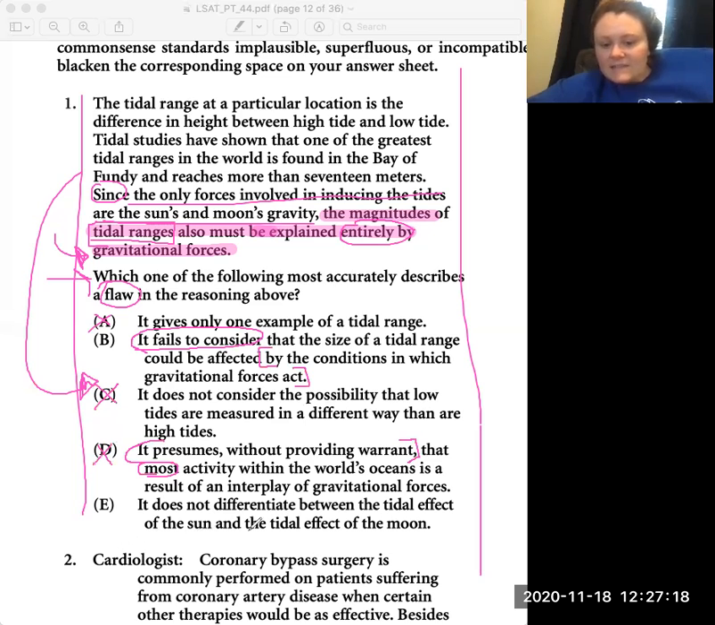And E, it does not differentiate between the tidal effect of the sun and the tidal effect of the moon. It doesn't matter what the difference is between the tidal effect of the sun and the moon, because we're saying the combination of the two is the only thing that can explain these magnitudes of tidal ranges. So our answer is going to go ahead and be B.